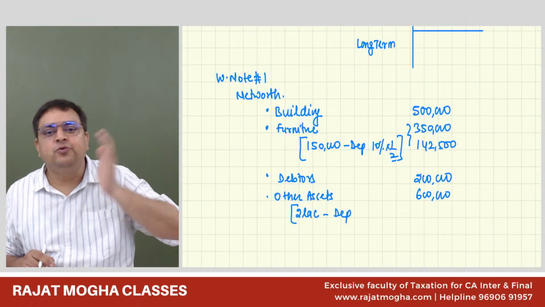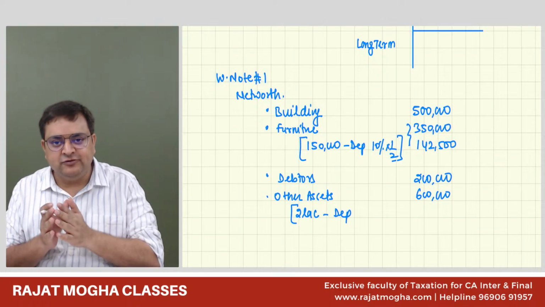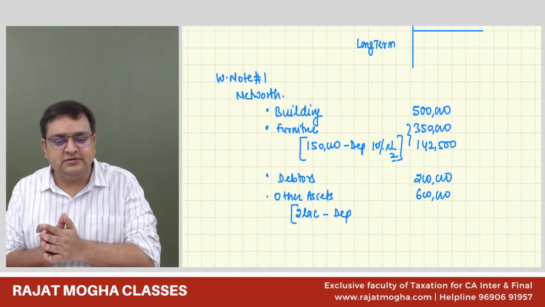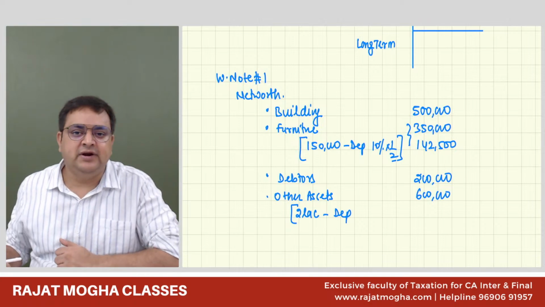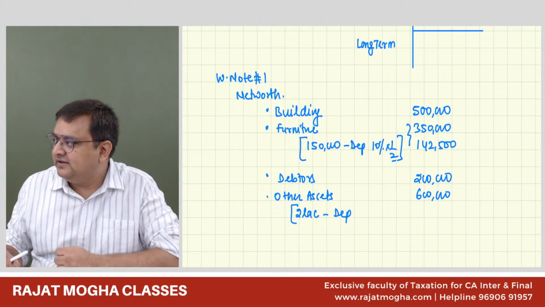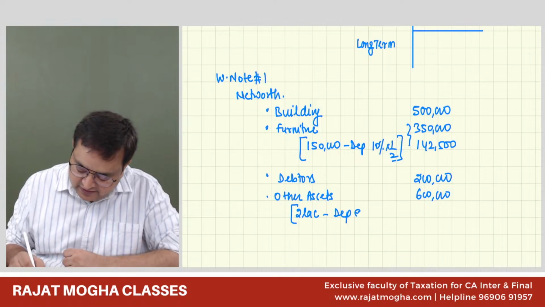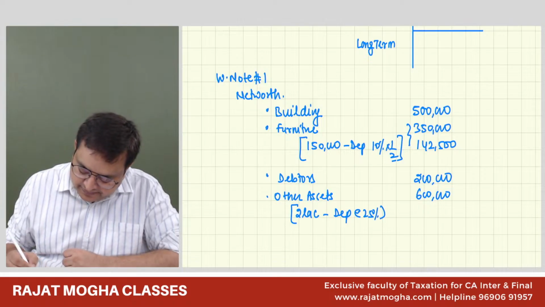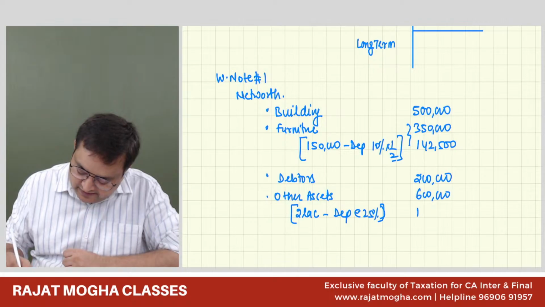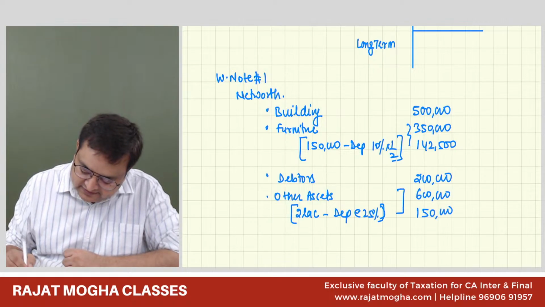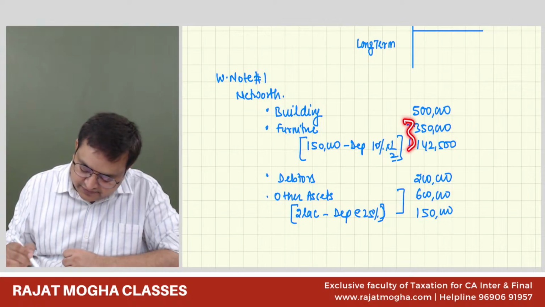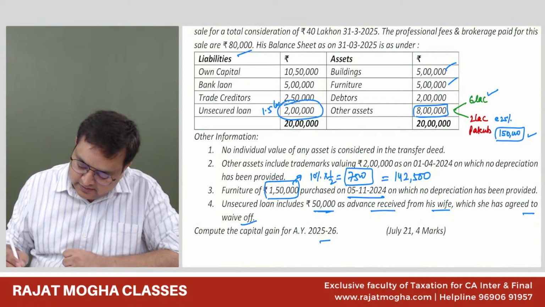So you have to claim 2 years depreciation in that case. You have to see which value is given to us and for how many years we need to compute the depreciation. In this case, it is just 1. So depreciation at a rate of 25%, you will take it 1,50,000. These two are the value of the other assets, these two are the value of the furniture. 19,42,500.